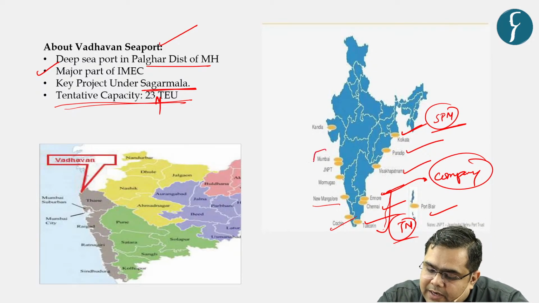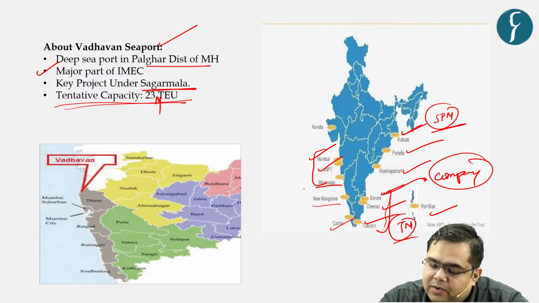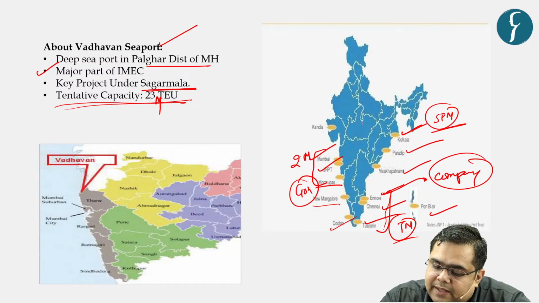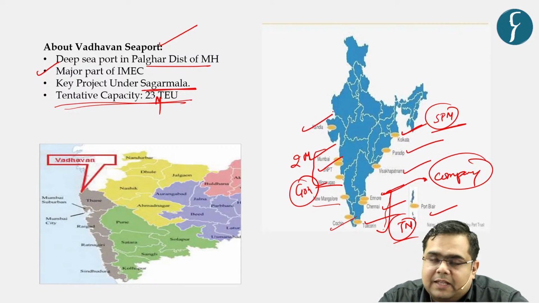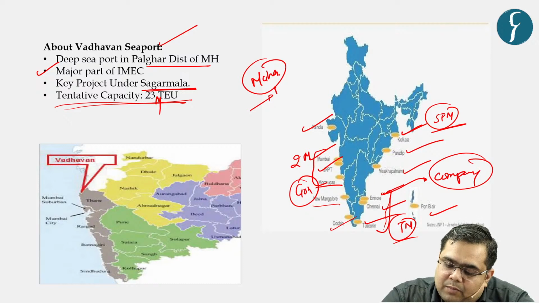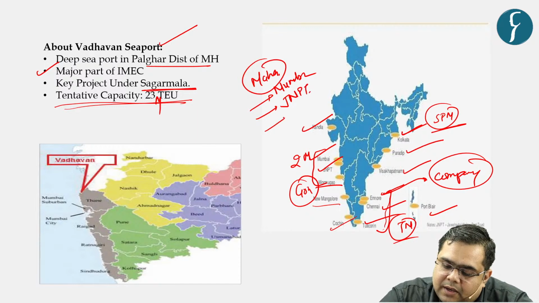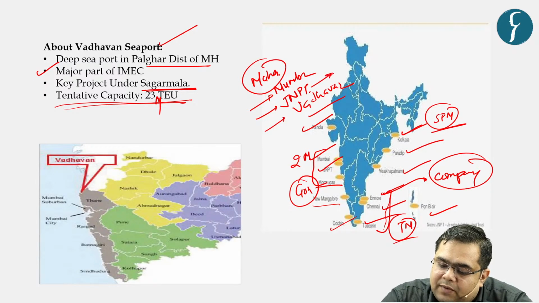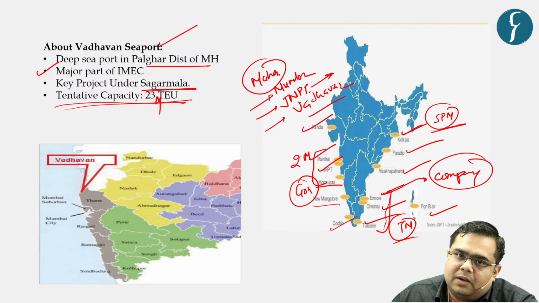In Maharashtra, as of now, there are three seaports. First being Mumbai, second being JNPT, and third being Marmagaon, which is in Goa. So Maharashtra has as of now two major seaports. And then lastly, Kandla seaport in Gujarat. But when Vadhavan seaport is completed, Maharashtra will have Mumbai seaport, JNPT, and Vadhavan seaport. So JNPT as of now is India's busiest seaport, right?